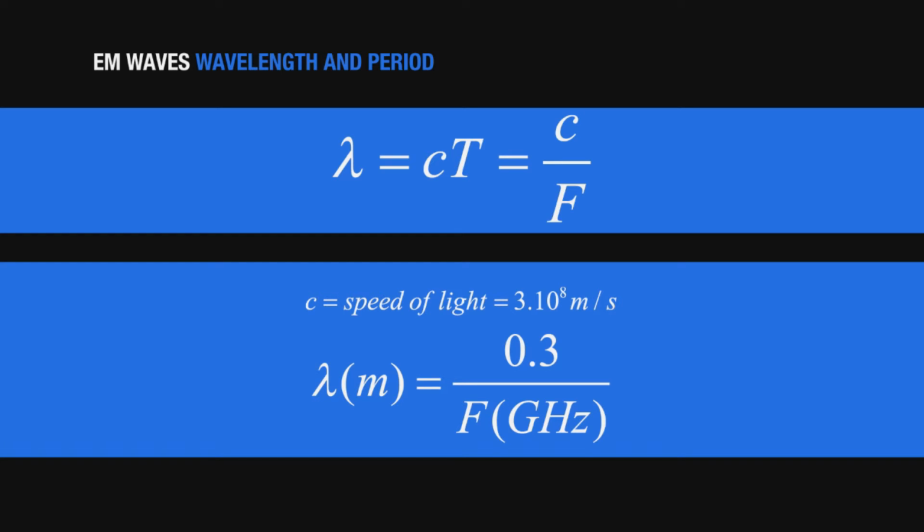That is the dimension used to express frequencies. There is also a quick and dirty formula to get the wavelength of an electromagnetic wave. When we deal with microwave frequencies, the lambda wavelength in meters is equal to the ratio 0.3 over f, expressed this time in gigahertz. So it's a very simple way to get the lambda in meters, for instance, of a reflector antenna, as we'll see later on, knowing the frequency of the electromagnetic wave, the operating frequencies we are interested in.